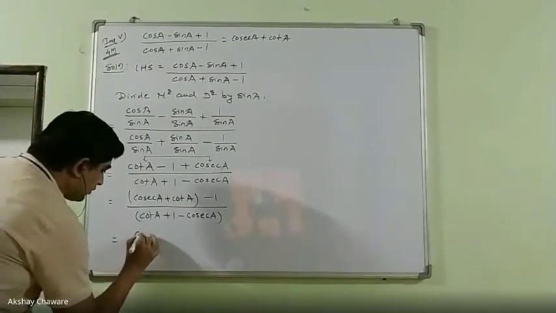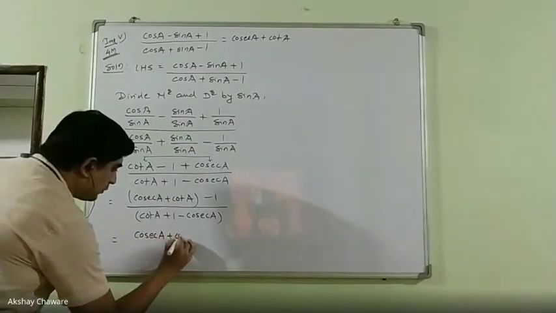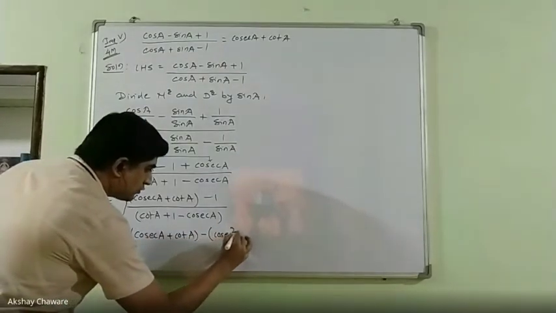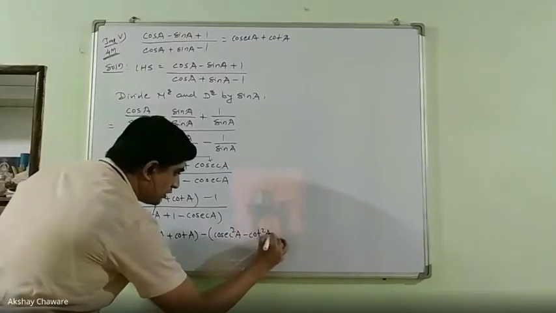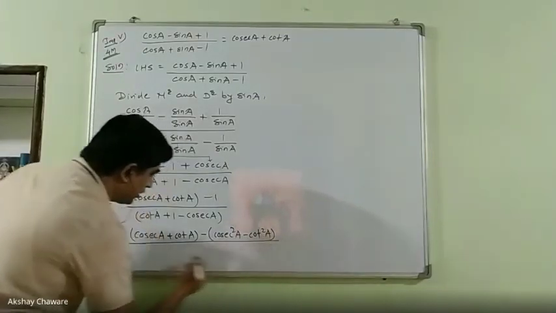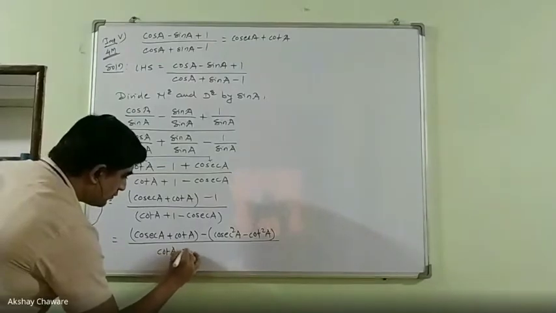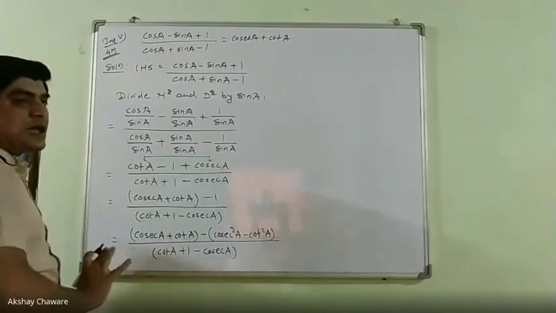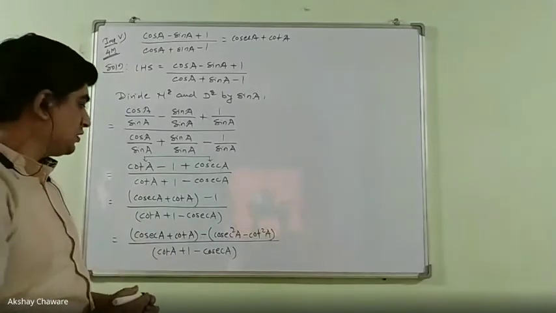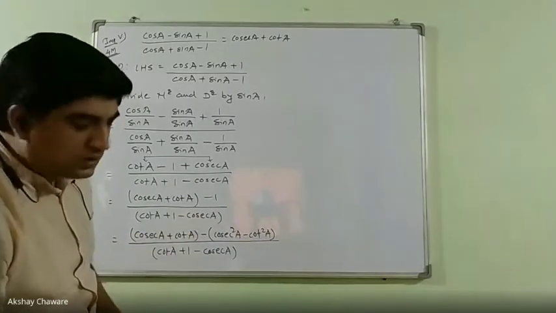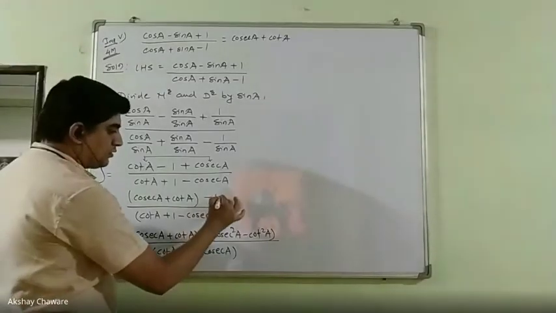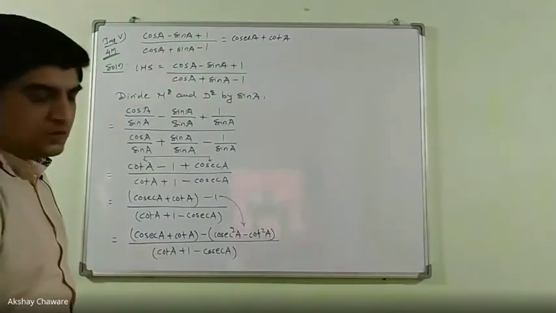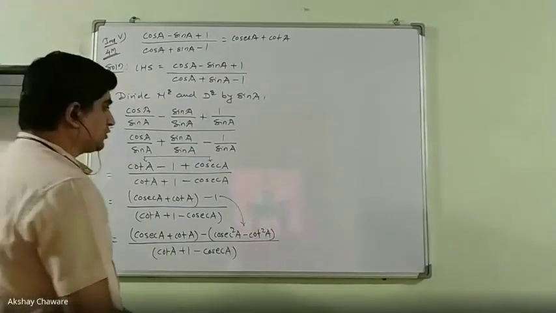So the answer is cosec A plus cot A minus cosec square A minus cot square A upon cot A plus 1 minus cosec A. The denominator is as it is, no change in the denominator. Only this 1 is replaced by cosec square A minus cot square A.